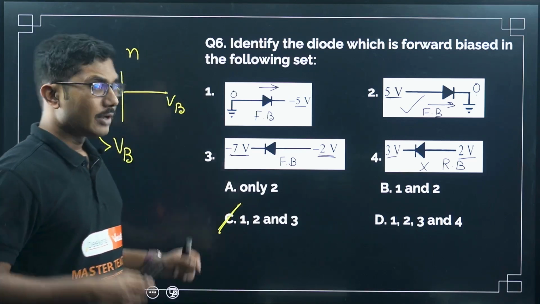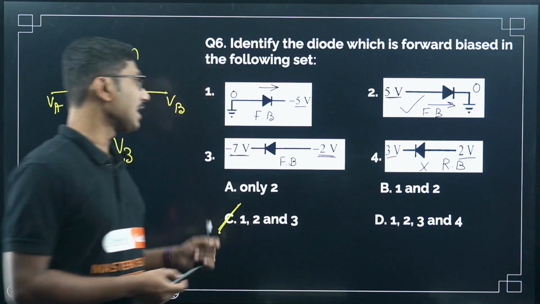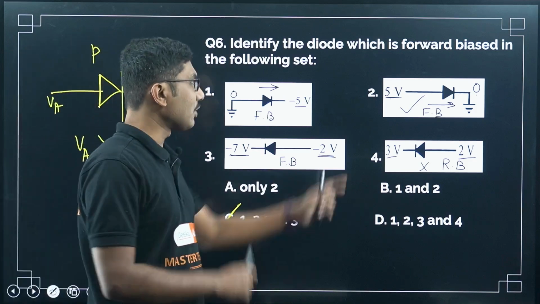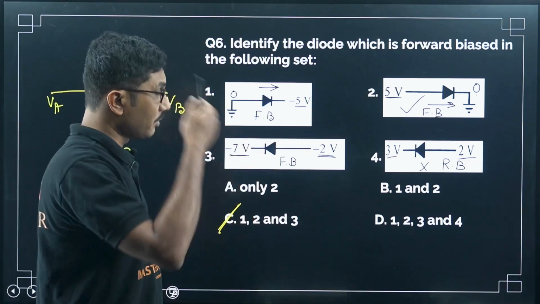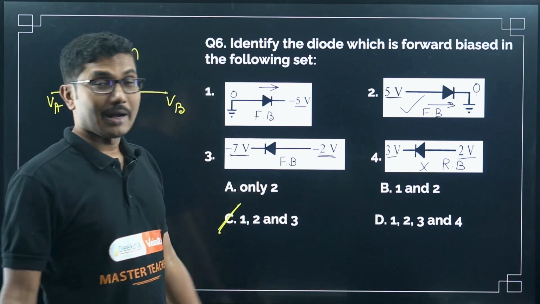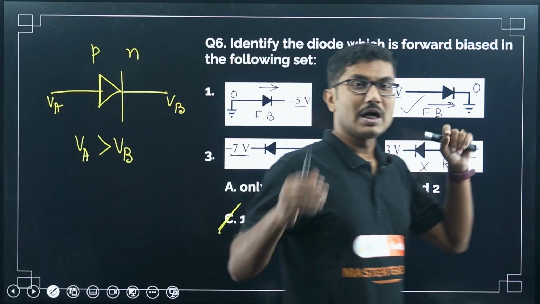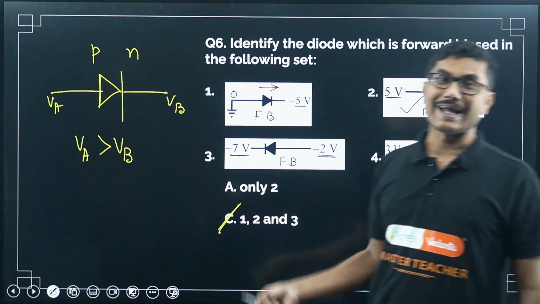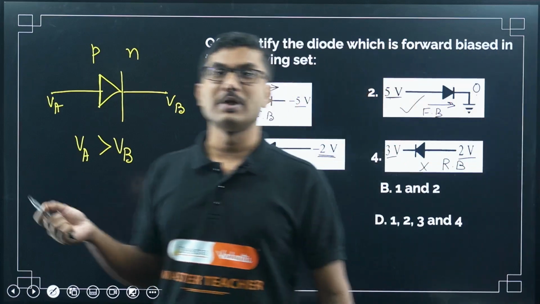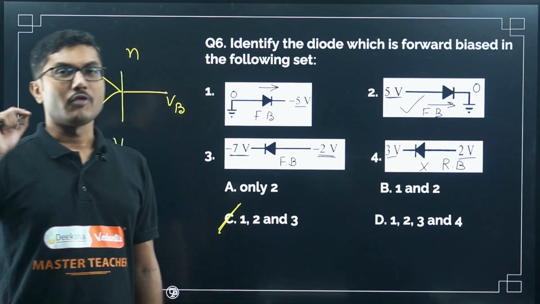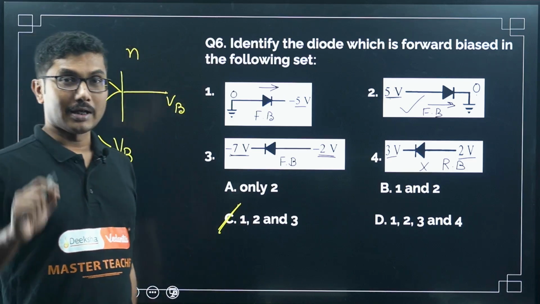Okay, so be careful while answering such questions. Don't fall for the trap. Only 2 appears to be forward biased, and the rest of them have negative values, so you may not be sure if they are forward biased or not. As long as the potential of the P side is greater than the potential of the N side, this is called forward biased. You have to remember that.